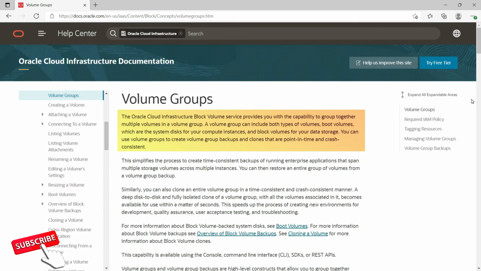The Oracle Cloud Infrastructure Block Volume Service provides you with the capability of grouping together multiple volumes in a volume group. A volume group can include both types of volumes: boot volumes, which are the system disk for your compute instances, and block volumes for your data storage. You can use volume groups to create volume group backups and clones that are point in time and crash consistent.